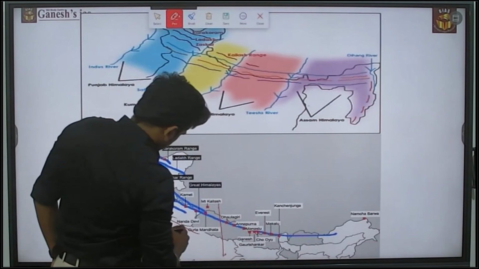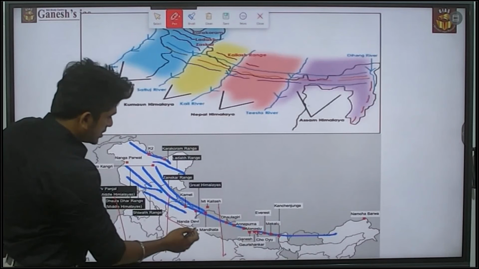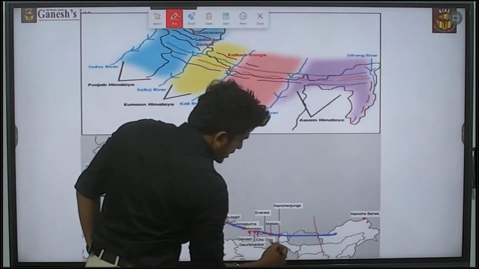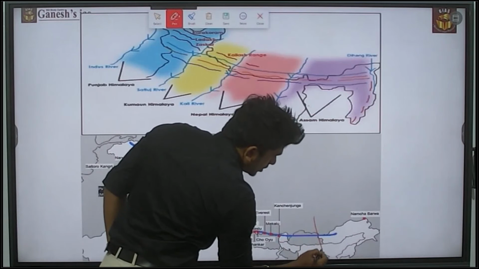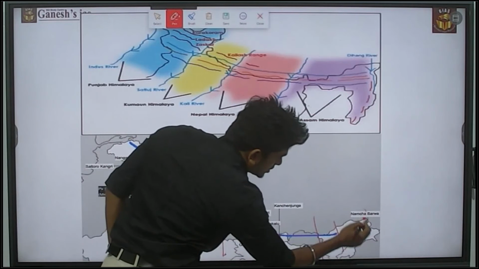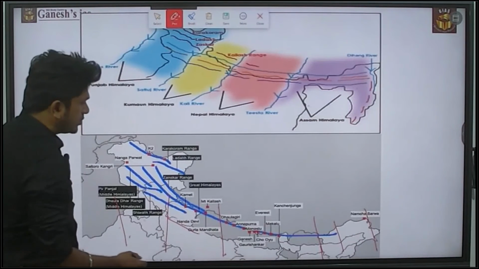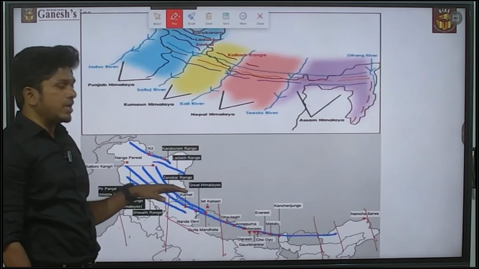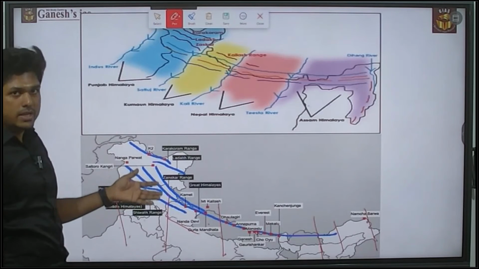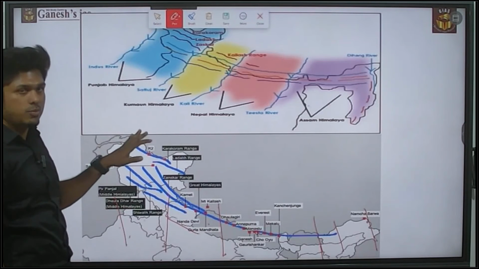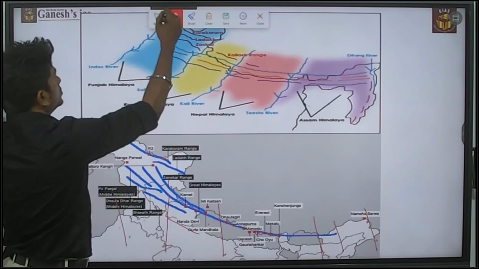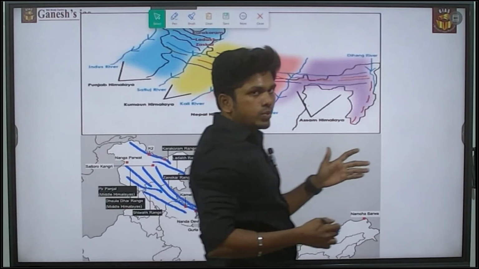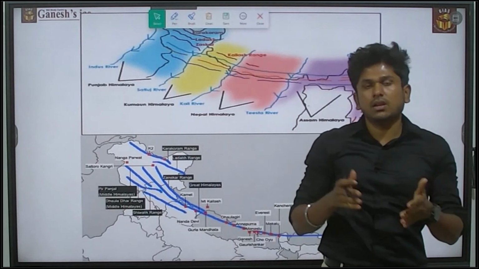Kali to Kosi, it is the Nepal Himalaya, and then Kosi to Teesta to Dihang. In that way you have to bifurcate and find it. You have to make a note of these things, or else take a screenshot of it. That will be more useful. So this was the question they asked in 2022 based on the longitudinal divisions.